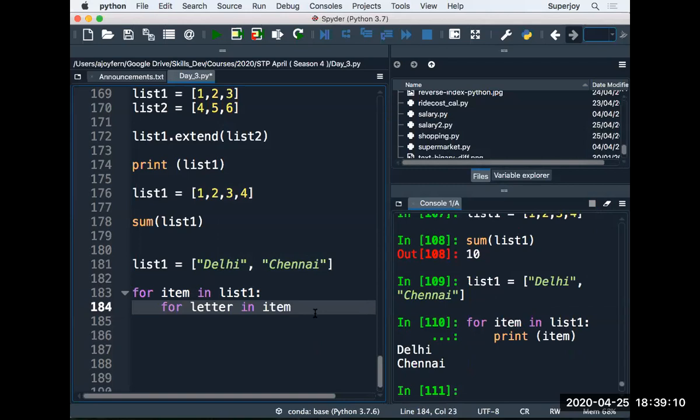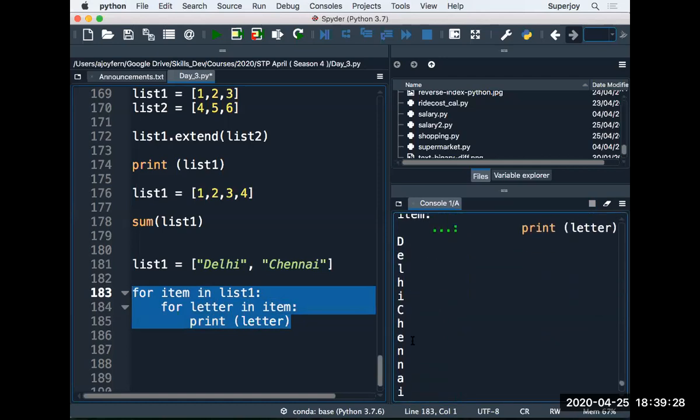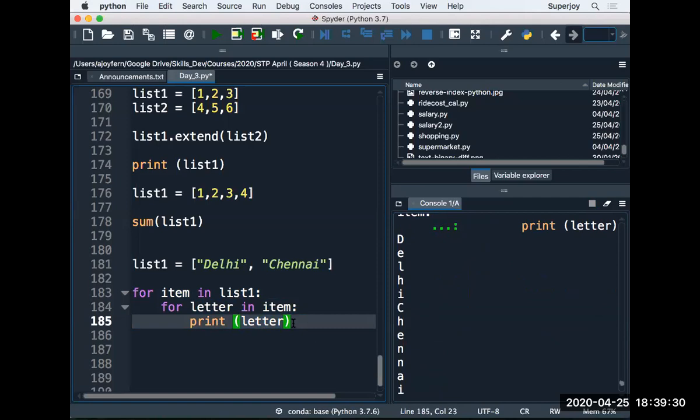So this time, this loop is running on the list one, and the inner loop will run on the item itself, right? And now we can print the letter. So there you see, you get the characters separately. What additional you can do, here you can write a print statement done.